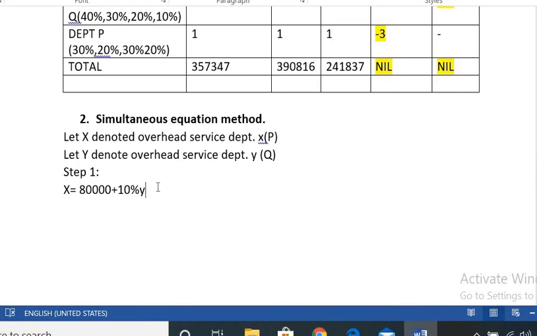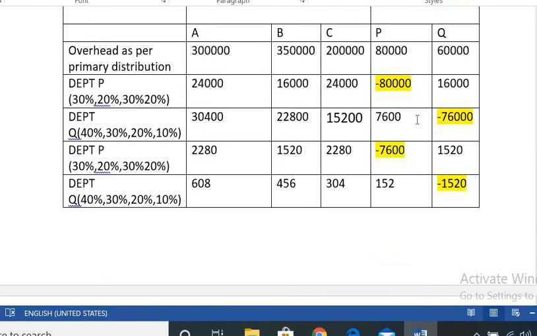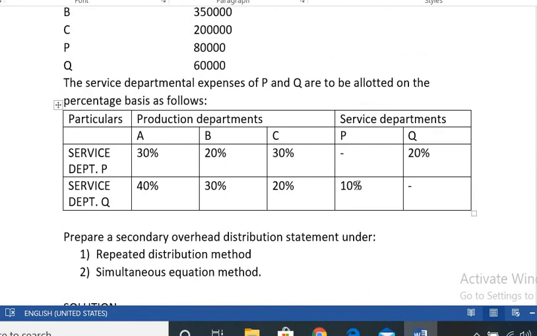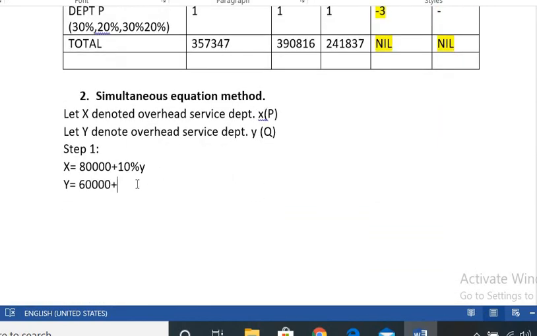Q means Y. Then Y is equal to 60,000 plus, so here P is equal to 10% of Q and Q is equal to 20% of P. So 20% of P means X. Is it clear?